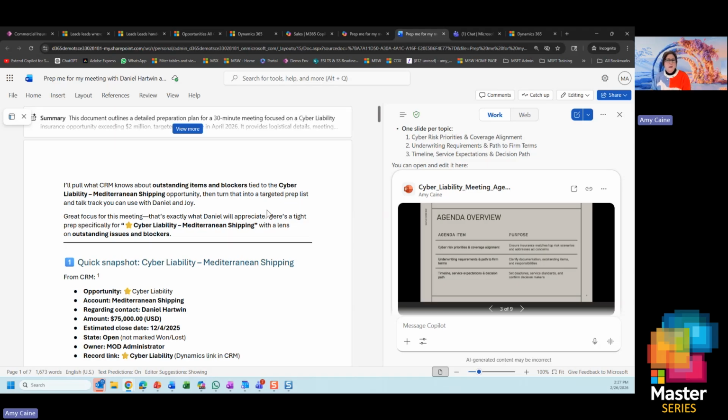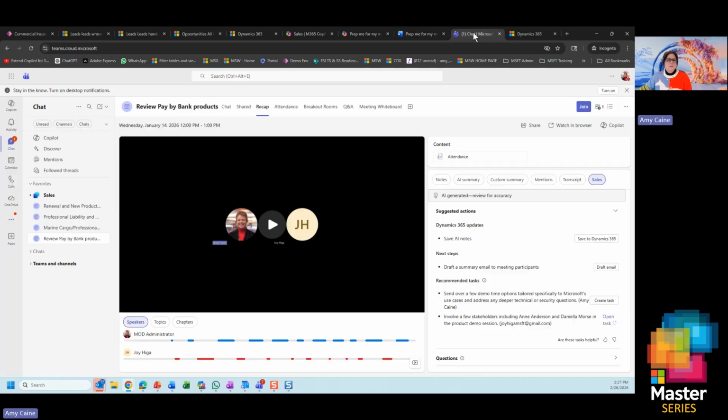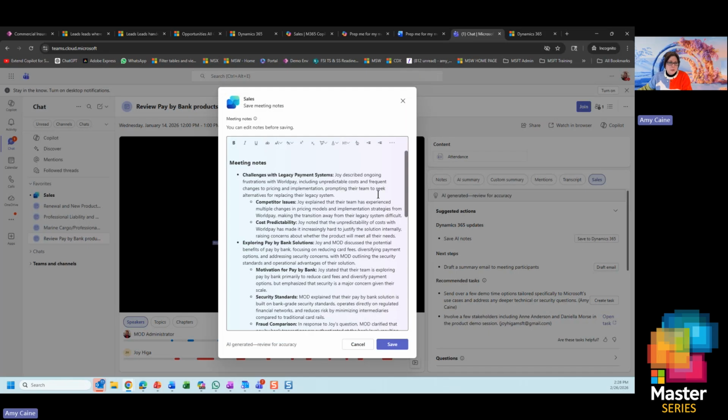And the rest of the ecosystem. So the way we're going to round out the rest of this is we go through our sales process, and we've talked to our customer, and we've had a great meeting with the customer. We've recorded and transcribed it in Teams. Now, what are some of the things that I need to do post-sales? How did that meeting go? I can see that I can save these AI notes to Dynamics. The meeting's been recorded, the meeting's over, and I immediately get a summary from Teams, but I also get CRM data included in here. So I can save my notes directly to CRM. This will work with both Salesforce and Dynamics.